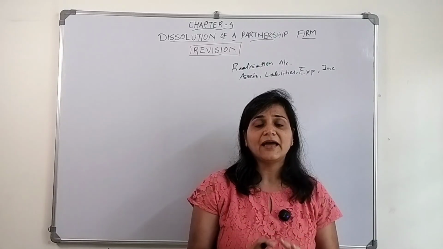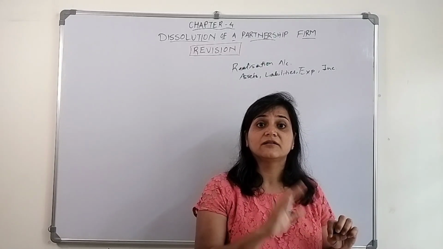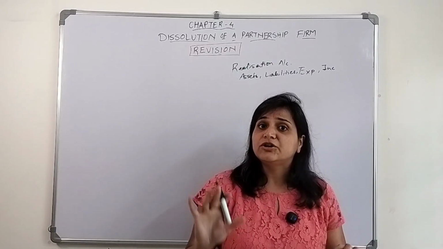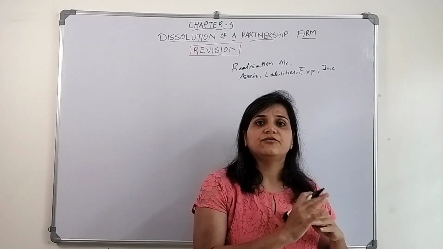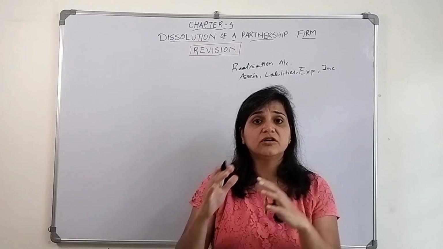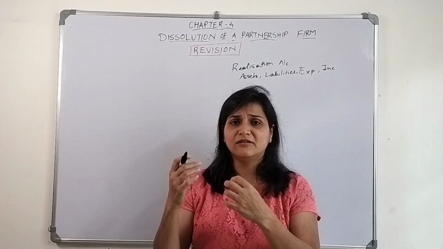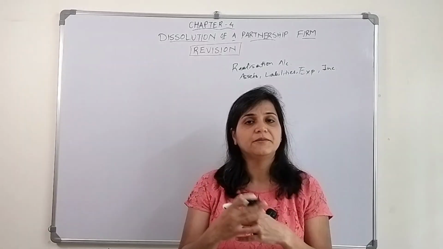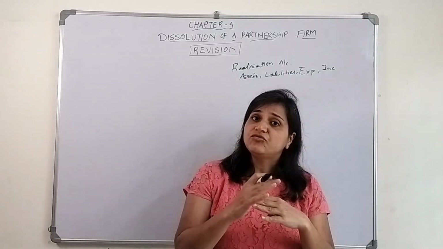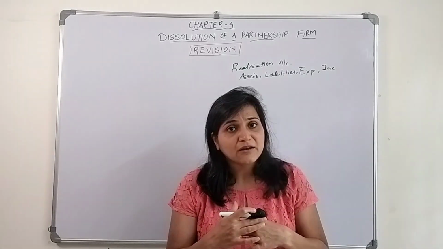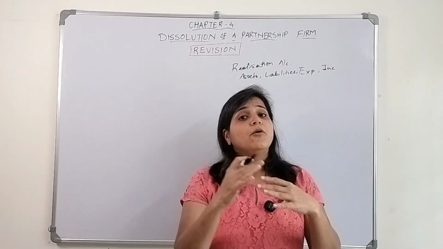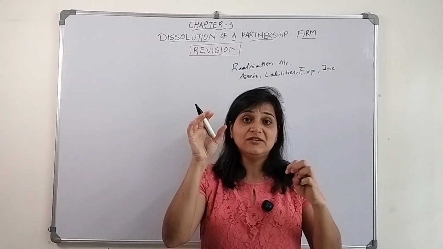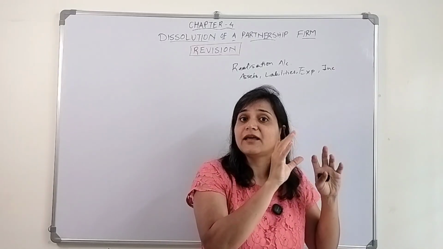Secondly, all the third party liabilities will get transferred to the realization account. So third party liabilities like creditors, bank loan, loan from any other person, bills payable, even provision for bad and doubtful debts, investment fluctuation fund, provision for depreciation, these provisions they have kept for those particular assets.